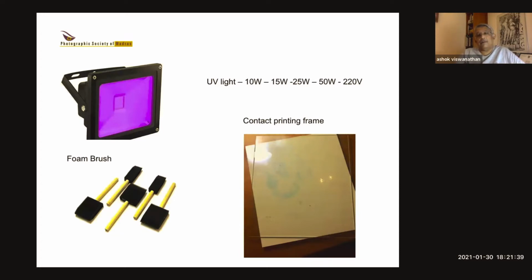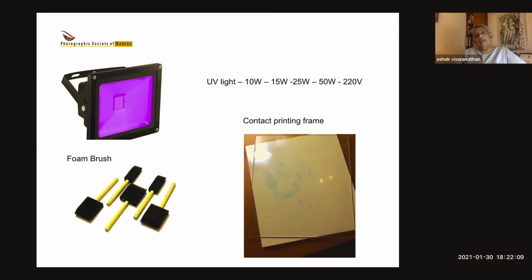And on the right, what you see is my contact printing frame, which is simply a sheet of glass and a wooden base with some Formica on it. Costs very little. Now here you need to be careful, because nowadays if you go and buy glass, the glass is treated by the manufacturer so that UV cannot pass through. Same thing with Perspex. So if the UV cannot pass through, you cannot expose your print. So you need to make sure that the glass you get is not coated for UV protection.